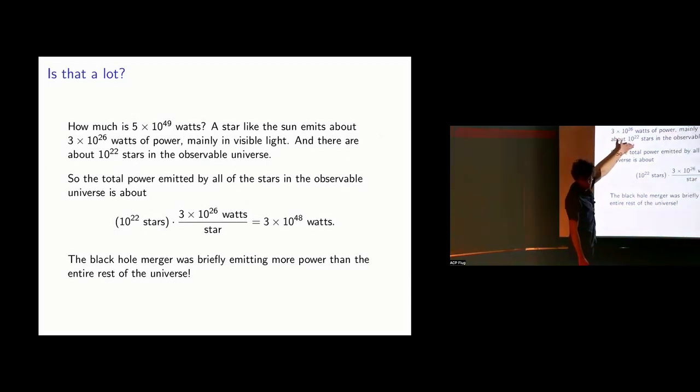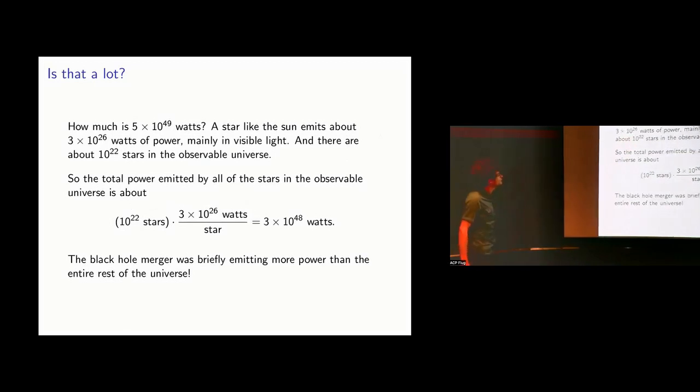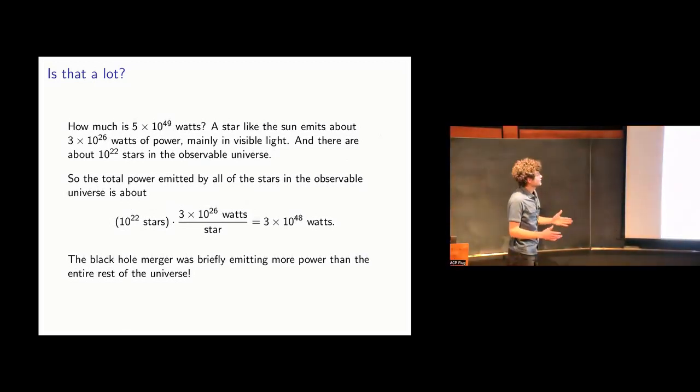Mostly invisible light. You need the stuff that we can see when we look at the sun. The total amount of power that the sun is giving off is around 10 to the 26 watts. Okay, so that's not big enough. We need more. Well, it so happens that there are about 10 to the 22 stars in our observable universe.